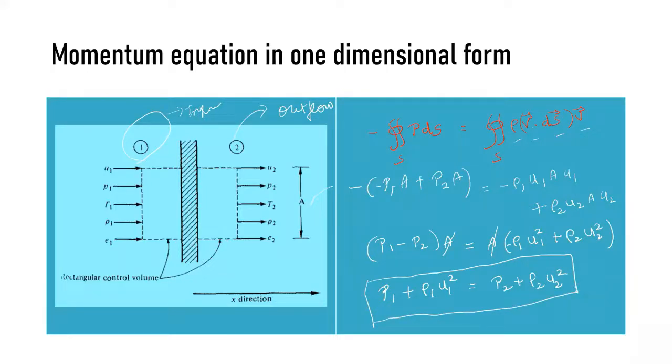We are going to use only this continuity, momentum and energy equation for solving all kinds of compressible flow problems. We need these governing equations for all kinds of shockwave flow problems. So keep in mind, if I ask about the one-dimensional continuity, momentum or energy equation, you should have some idea on this.